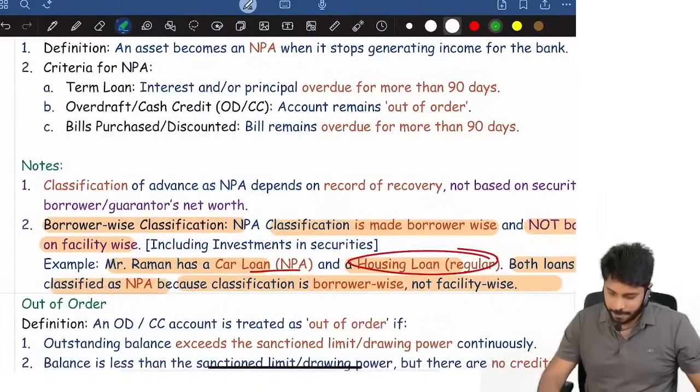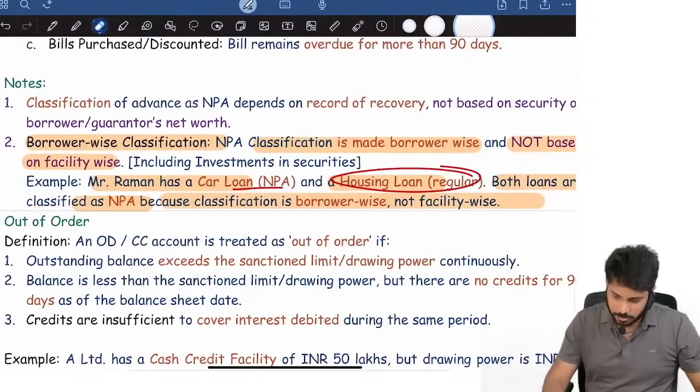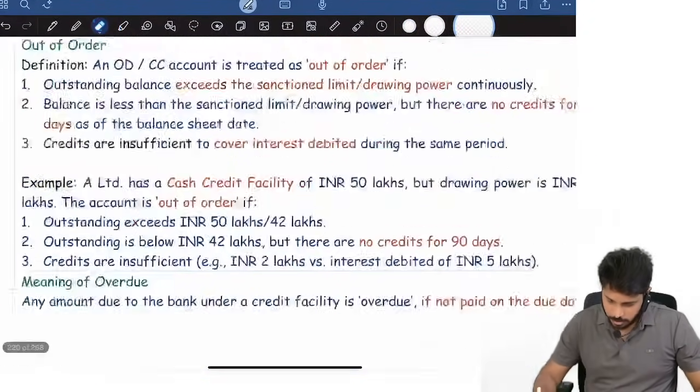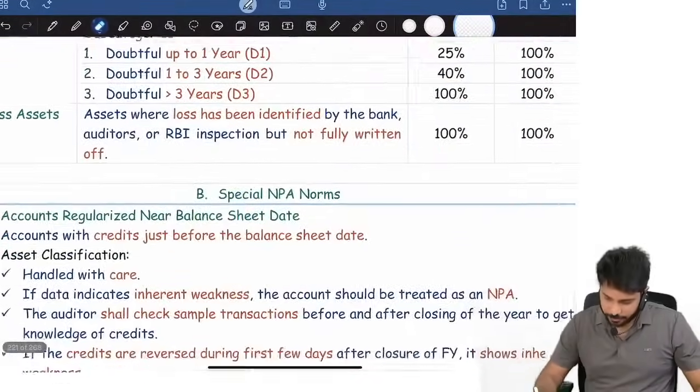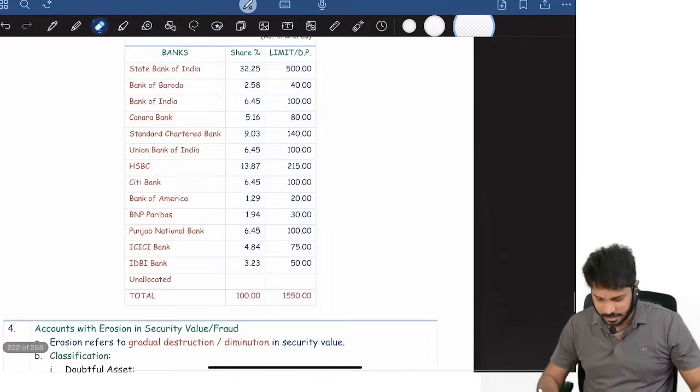What is an NPA? I'll just clear this. I hope nothing is given here. Yeah, fine. Yes, that's okay, no problem.